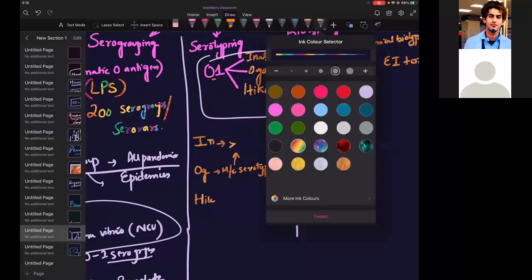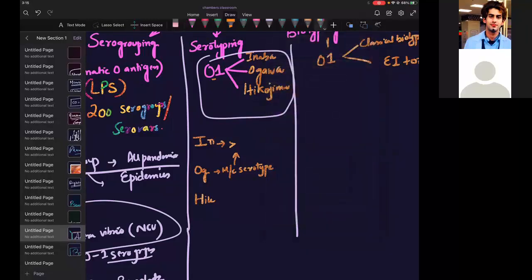Ogawa is the most common serotype, followed by Inaba. If you take any clinical sample, the most common serotype will be Ogawa. Now listen to my word, guys.